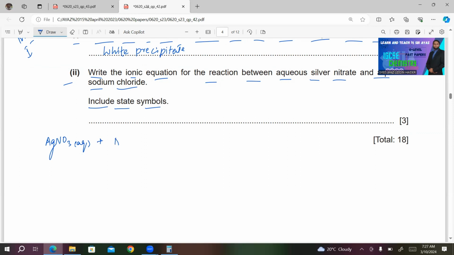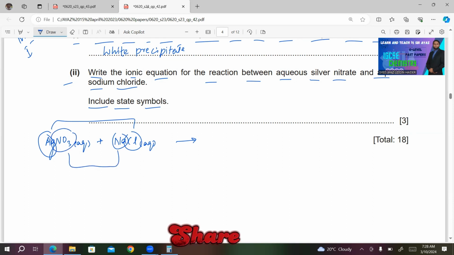The final formula will be NaCl, aqueous. This is an example of a displacement reaction as well as a precipitation reaction. So what will happen? The partners will be exchanged. Ag will combine with Cl and Na will combine with NO3. So we'll get AgCl, which will be in solid state, and NaNO3 in aqueous.